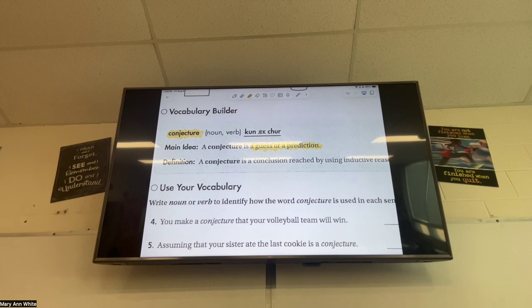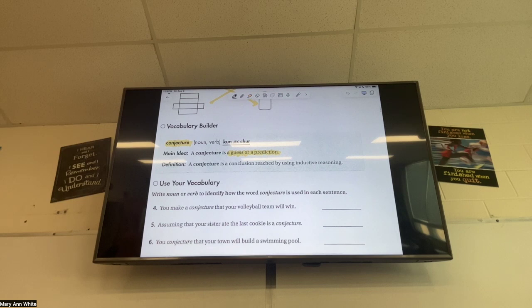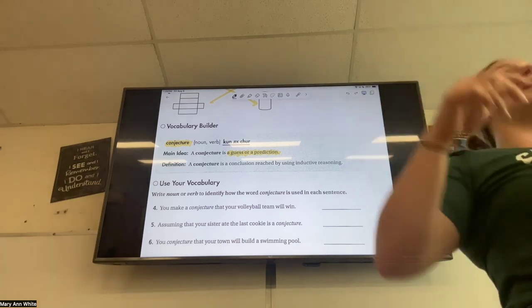Another thing you could say is a conclusion reached by inductive reasoning, but I'm not going to tell you what inductive reasoning is today. That's going to be chapter 2, so I'm not really stressed about that. So we make it faster with a guess or prediction. I'd write conjecture on one side, I'd write guess or prediction on the other side.